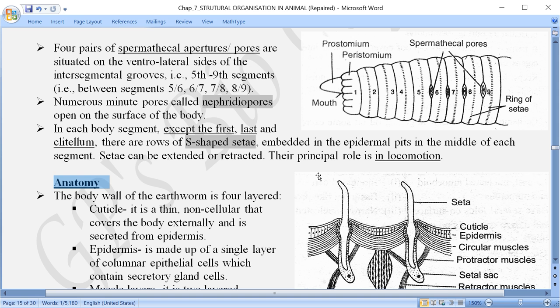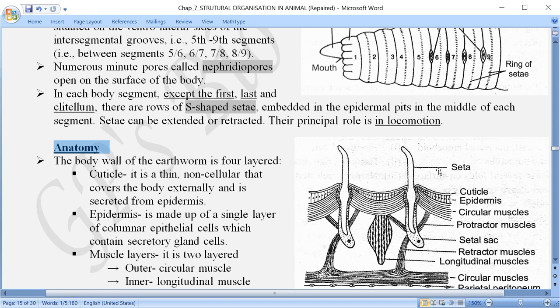Before that, just note down in this figure, setae, what we said. The E is missing over here. E should be there. So the setae over here are S-shaped. And with their help, they are able to hold the soil, and so they are able to move from one place to another. That means it is helpful in locomotion.